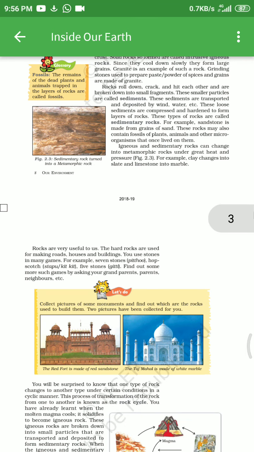Rocks are very useful to us. The hard rocks are used for making roads, houses, and buildings. You use stone in many games, for example seven stone Pittu, hopscotch, Stapu, Kit Kit, five stone Gitti. Find out some more such games by asking your grandparents, parents, and neighbours. It is an activity.